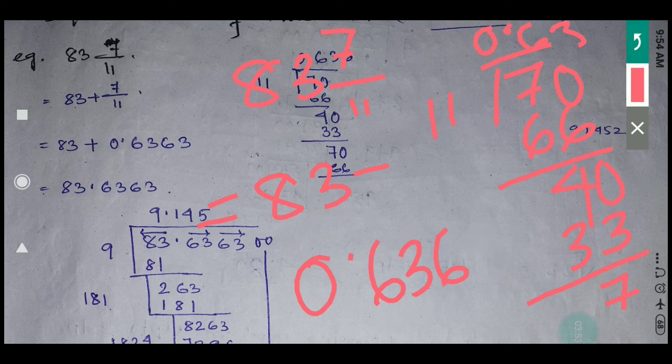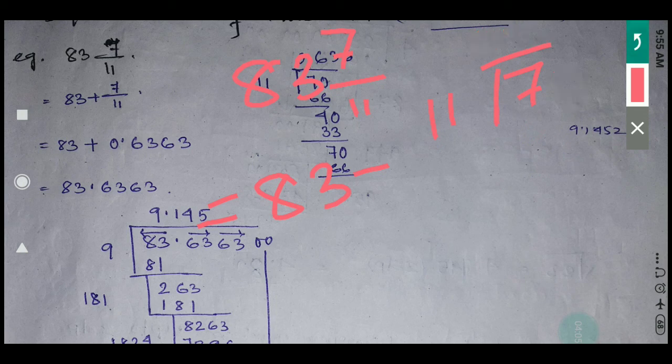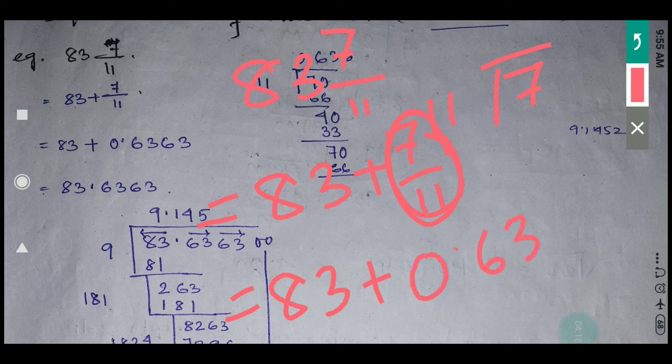Now previously it was given as 83 plus 7 by 11. This fractional value I have got here, 0.6363.